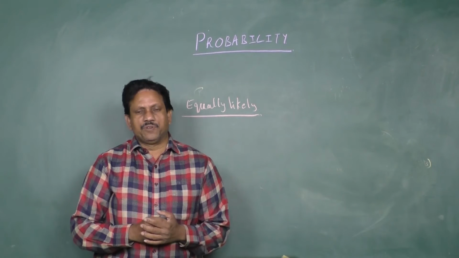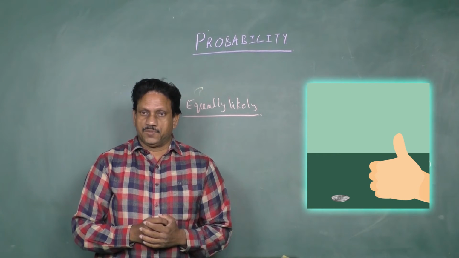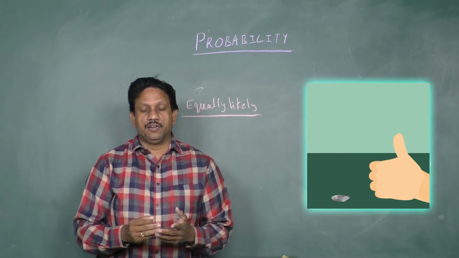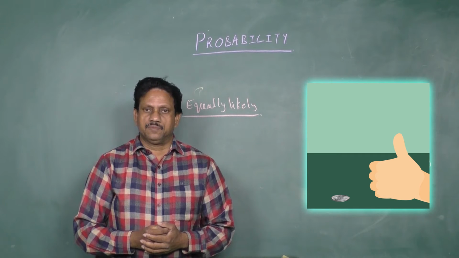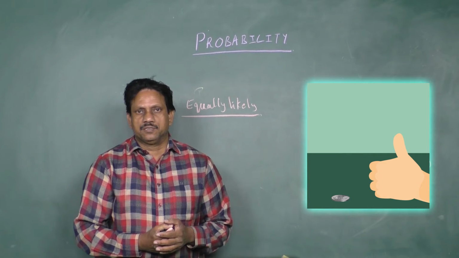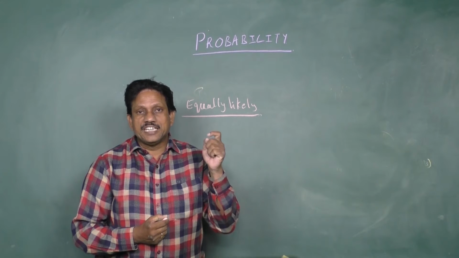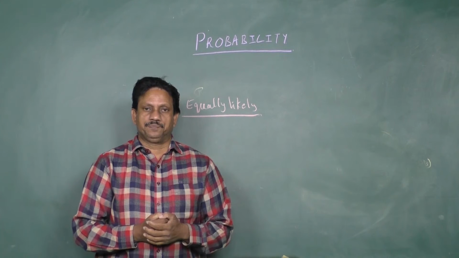We take a small example for this. When an unbiased coin is tossed, occurrence of head and tail are equally likely cases. How much priority is there for getting head? Same priority is there for tail also. So these two are known as equally likely events.